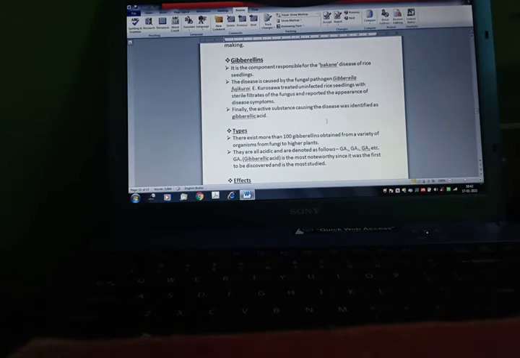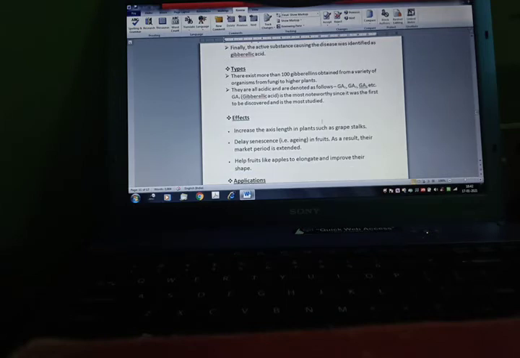Now gibberellins. It is the component responsible for the bakanae disease of rice seedlings. This disease is caused by the fungal pathogen Gibberella fujikuroi. Now, their types. There exist more than 100 gibberellins obtained from a variety of organisms from fungi to higher plants. They are all acidic and are denoted as GA1, GA2, GA3, etc. GA3 is the most noteworthy since it was the first to be discovered and is the most studied.